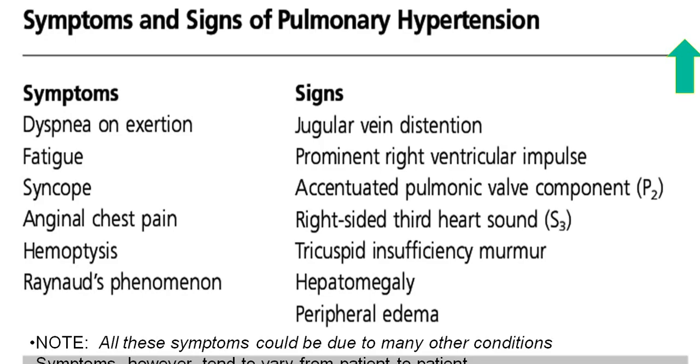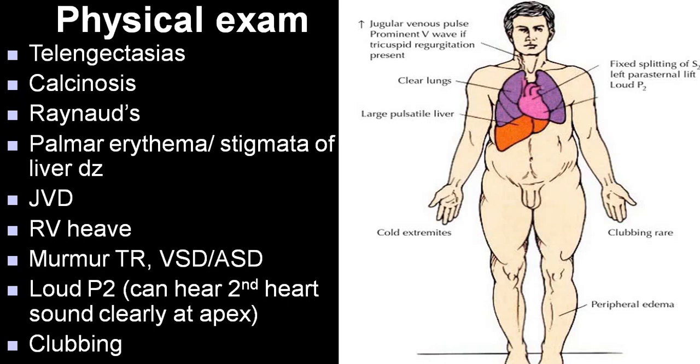Again, these are described. Raynaud's phenomenon will be very common in a person with collagen disorders. It is more commonly seen in that particular group. Also, it may be seen in primary pulmonary hypertension. So just go through at your leisure time. These are all the signs we have mentioned before. Telangiectasia, calcinosis, Raynaud's phenomenon will be more commonly seen in the collagen disorders group.